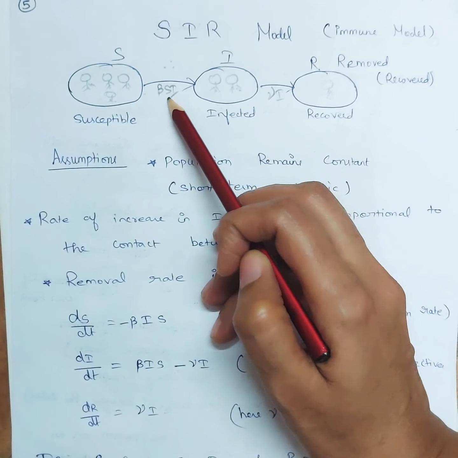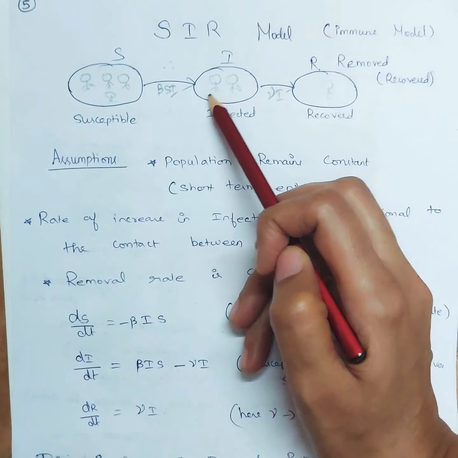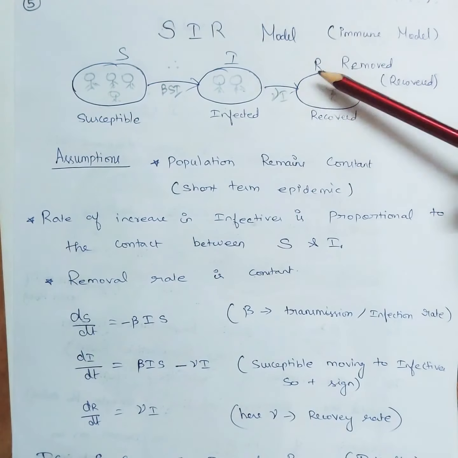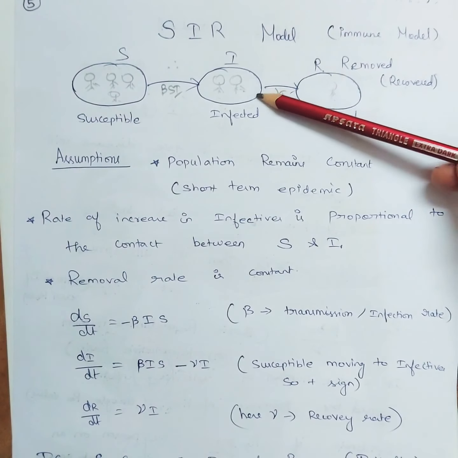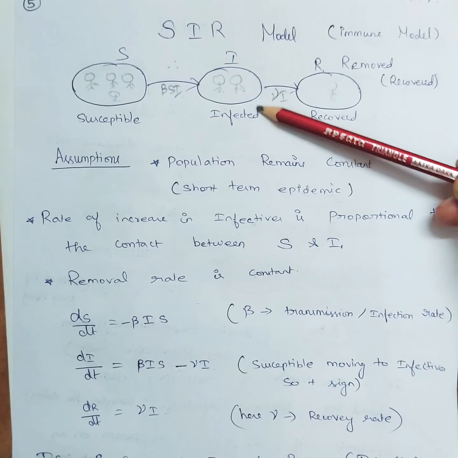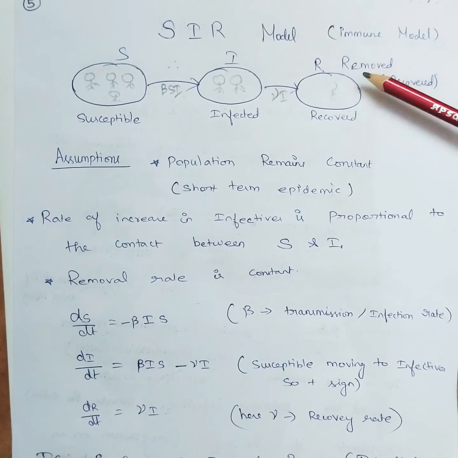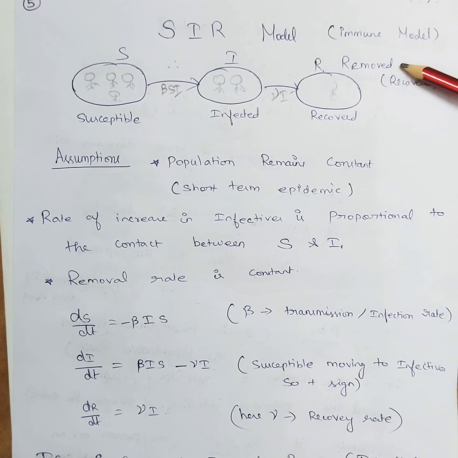After the interaction between S and I, we are going to the next one, that is the infected category. And from the infected category, people are getting recovered. So either recovered or removed. Removed means the number of people who died because of COVID. So this R category contains both removed as well as recovered.